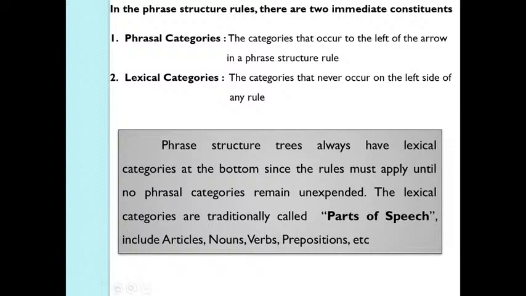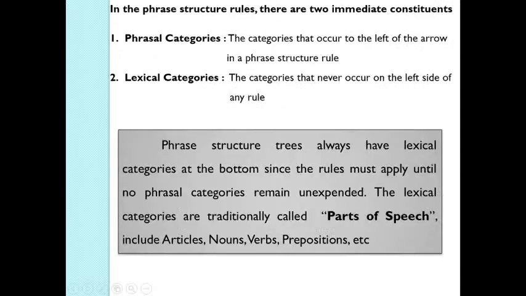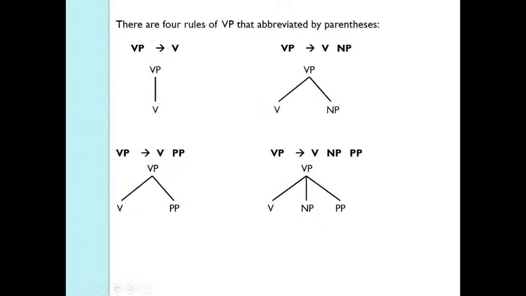The phrasal categories occur to the left of the arrow in phrase structure rules. So here these are the phrasal categories, verb phrase, and you see that they occur to the left of the arrow. And in lexical categories you have the noun, article, that is the lexical form, and they occur to the right of the arrow.